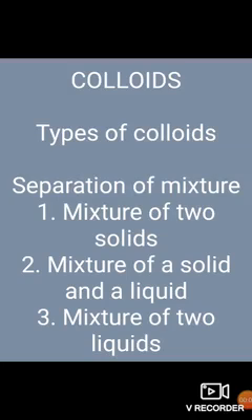So we will continue with the colloids. I have taught you the properties of colloids. Because of the small size of colloidal particles, we can't see them with naked eyes, but these particles can easily scatter a beam of visible light.